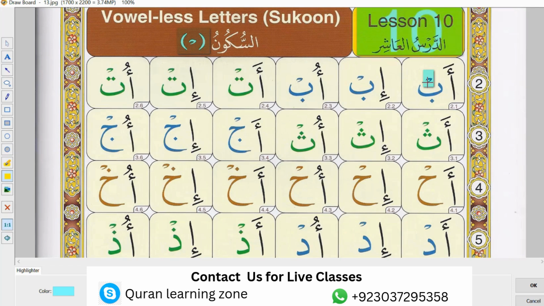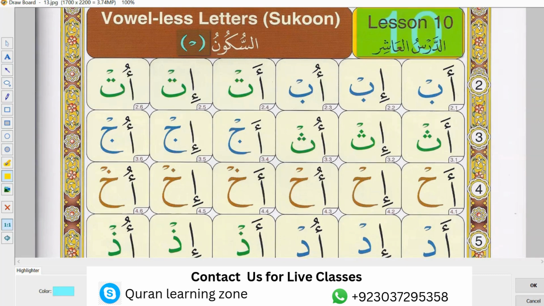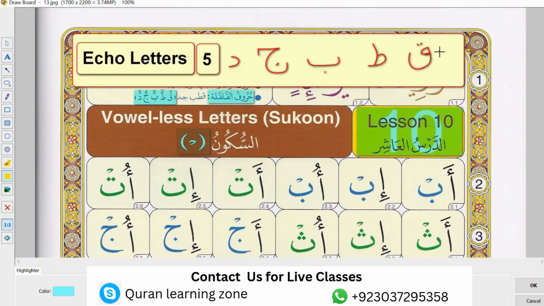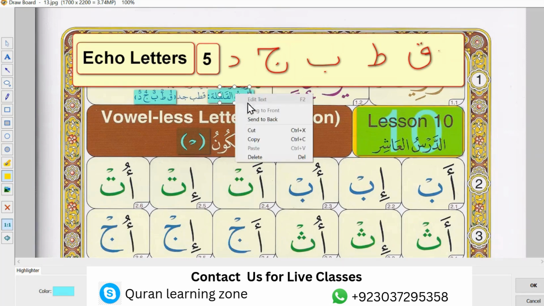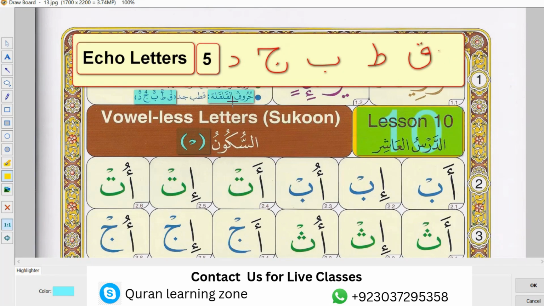And the second one is here. In this lesson you read qalqala letters. Do you know what is the meaning of qalqala? Qalqala means echo letters, and these are five letters. You can see on your screen here are five letters: qaf, ta, ba, jim, and dal. And you can see on the bottom of this line here is huruf qalqala. In Arabic you call it qalqala letters.